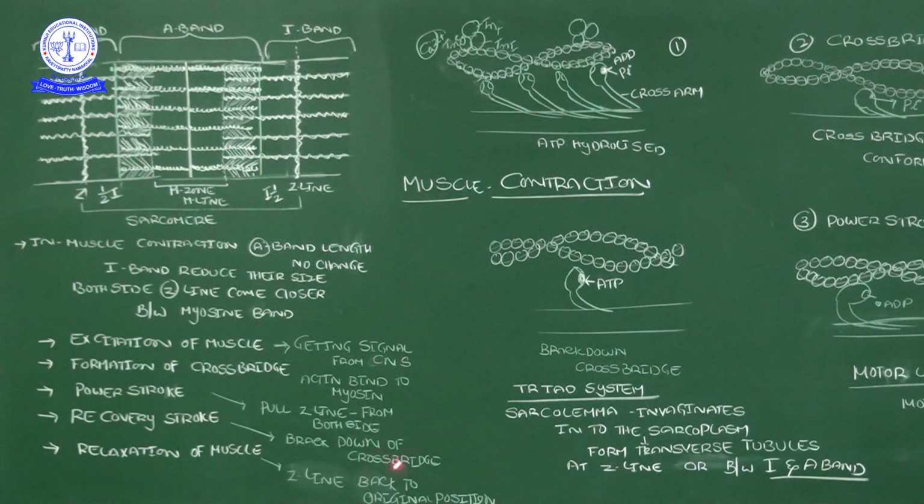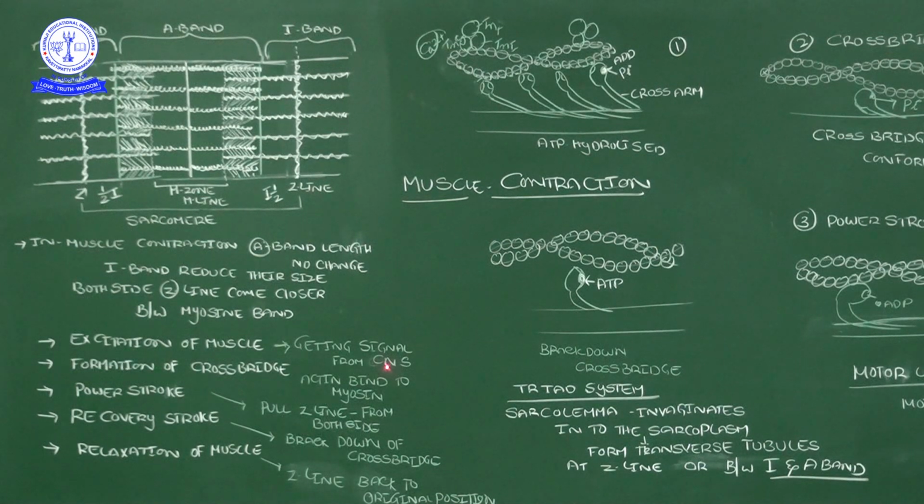What are the basic functions under each heading? Now let's recall the theory. Excitation of the muscles time, getting signals. First of all, if you want to perform any muscle movement, the central nervous system gives signals, and those signals are carried by the motor neuron, which then sends that information to the appropriate organ, the appropriate muscle.